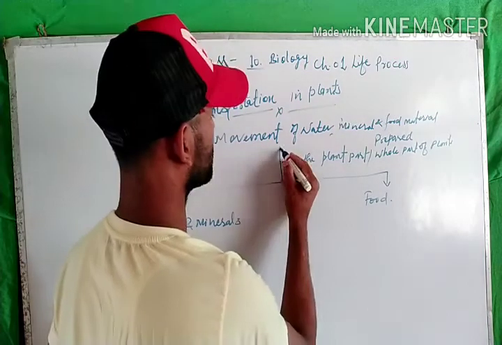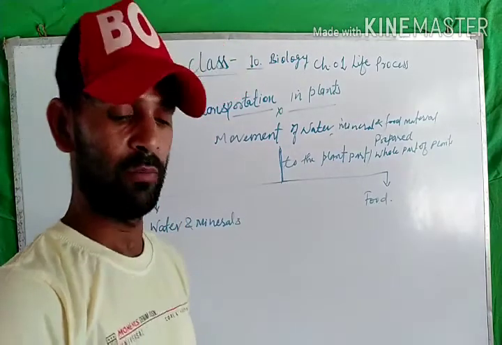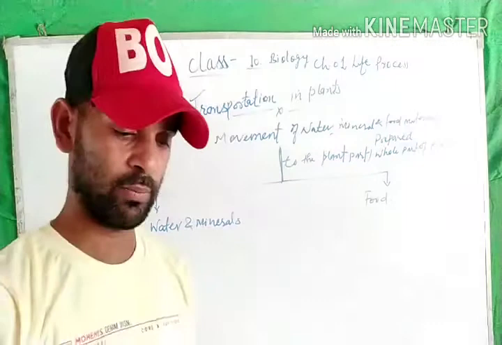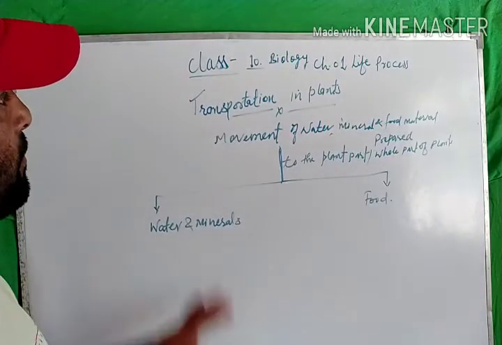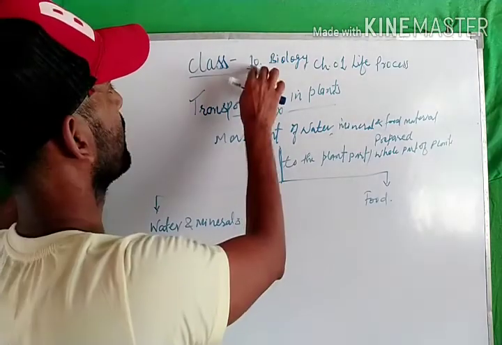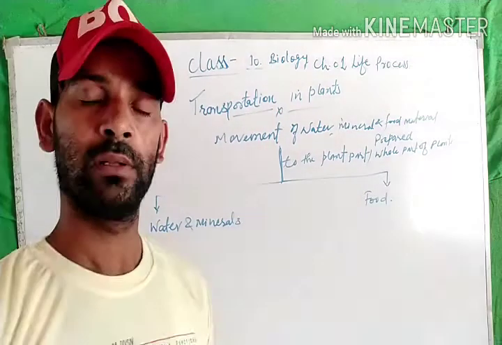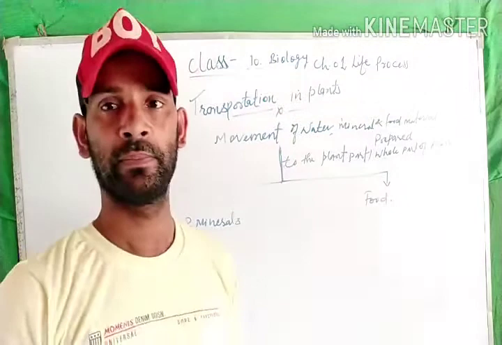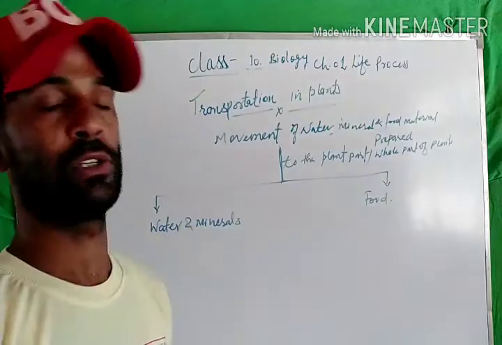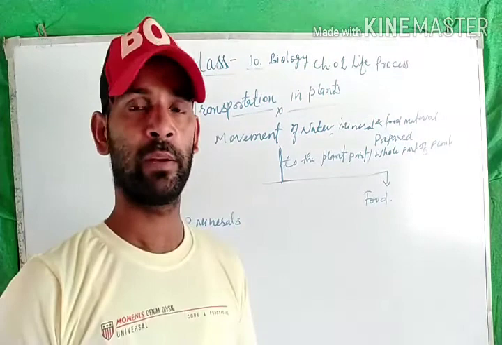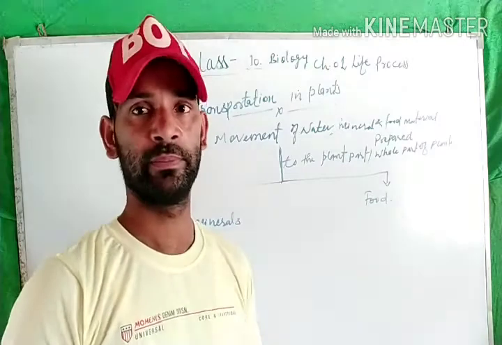We need to understand how these particles are moved from one place to another. Transportation happens in the case of transpiration and in the case of evaporation, that means the loss of water and how much it could be.